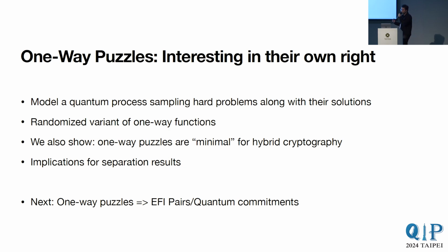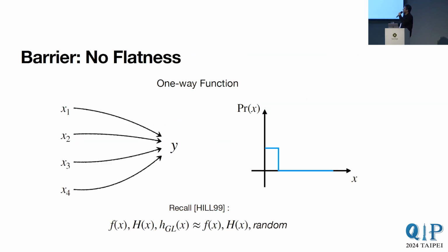Now, one-way puzzles solve our overlap problem, but there's still a lot to go through to get to EFI pairs or quantum commitments. In the interest of time, I will not be covering it in detail, so we will just get a taste of some of those problems. If this is interesting to you, I would highly encourage you to look at our paper, where we have a more thorough overview. But anyway, to see what the barrier is, let us consider again the case of one-way